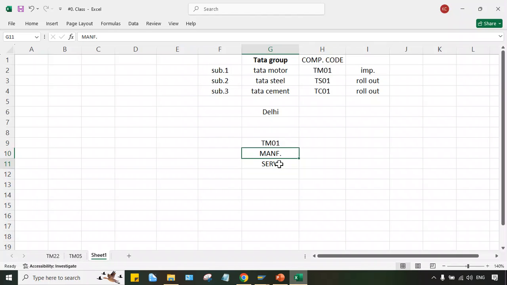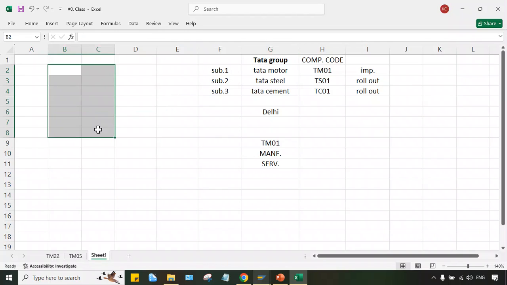Is it for manufacturing or service? So we can specify a business area also, and we have to create that business area. All these are configurations which we have to do.